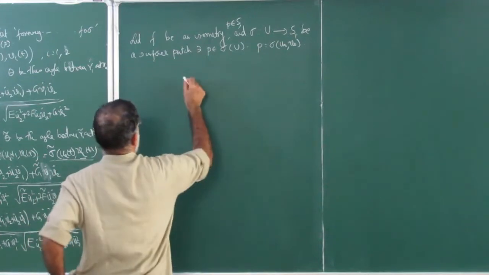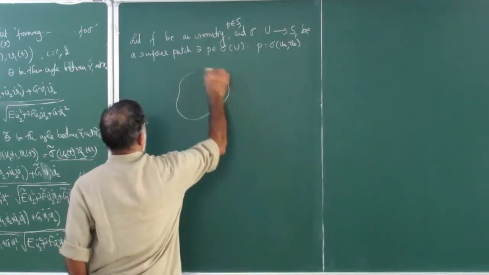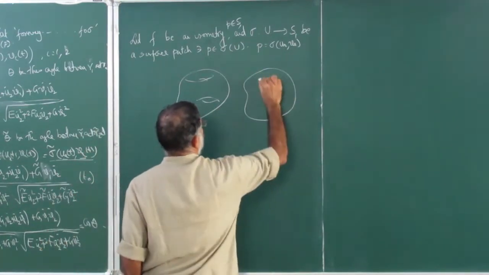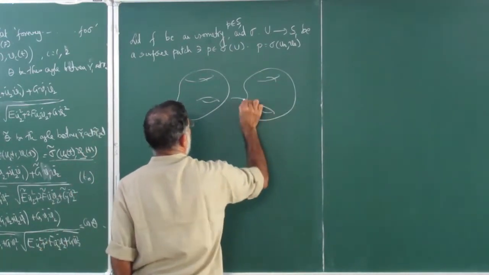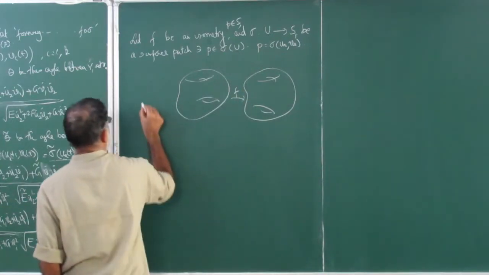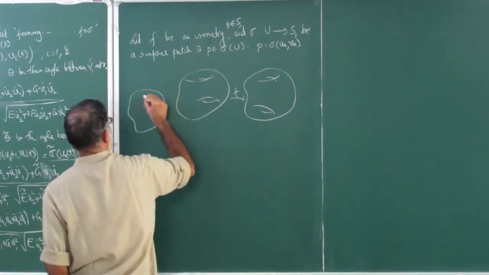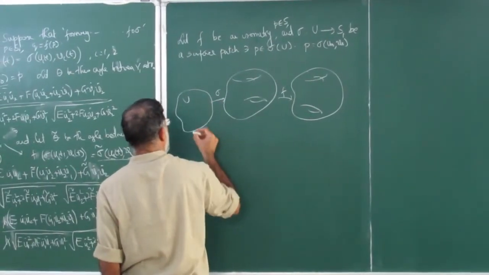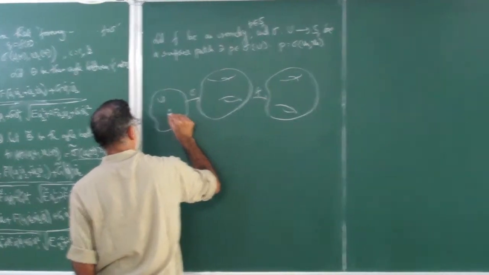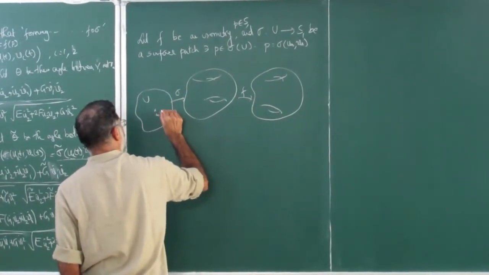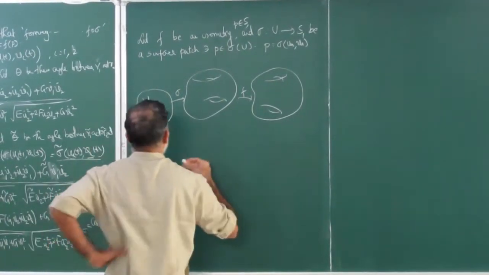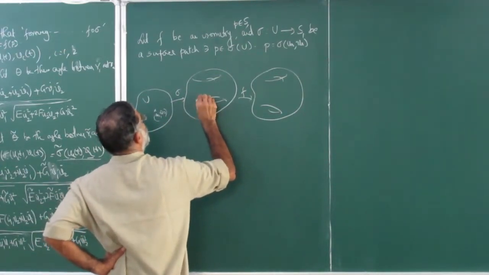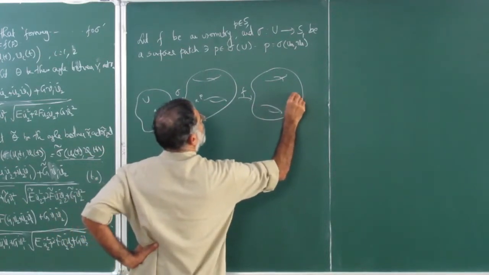So let me draw the picture again. You have the surface, you also have another surface, and this is your F, and the surface patch. Let me draw this is your U, and this is your sigma. So you have a point u naught, v naught here. We already had all these pictures, but it's always good to redraw. That's mapped to a point P here, and this is mapped to a point Q here, fine.